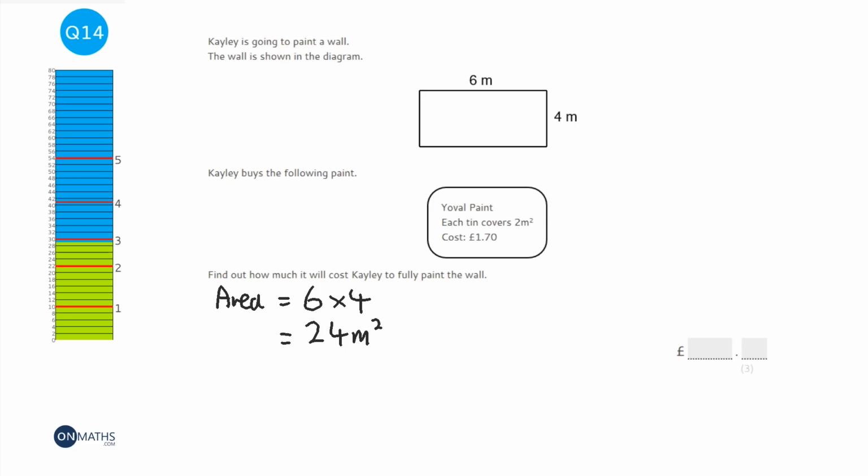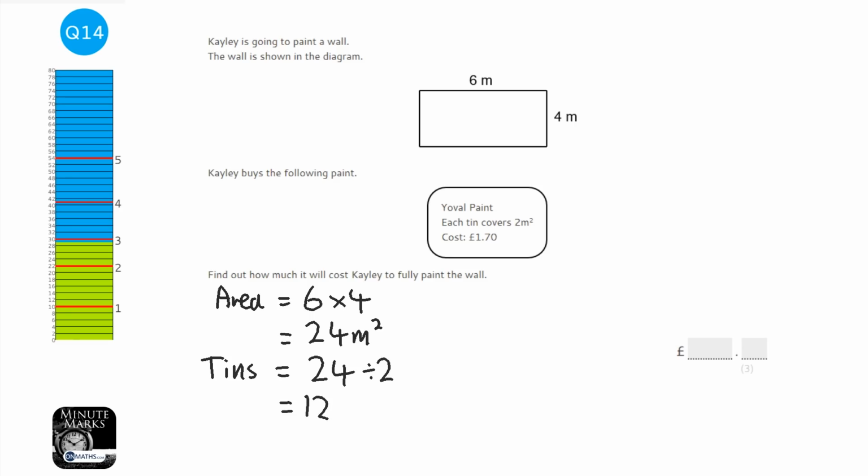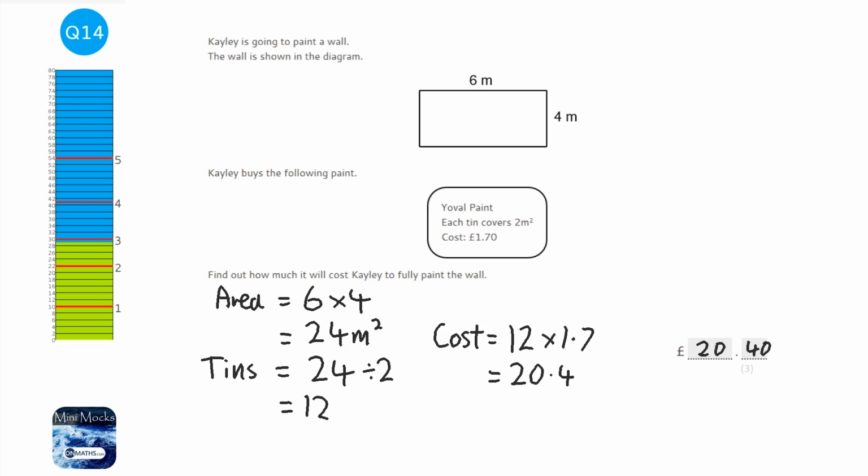Next thing we've got to work out is how many tins of paint we need. So the amount of tins, well, we've got to cover 24, and each tin of paint covers 2 meters squared. So it's going to be 24 divided by 2, which is going to be 12 tins of paint. Now it says the cost of each tin of paint is £1.70. So we're going to work out the total cost by doing the 12, because we need 12 tins of paint, times it by 1.7, or £1.70. So 12 times 1.7 is 20.4. And just remember, in money, you need to have it to 2 decimal places, so it's £20.40.